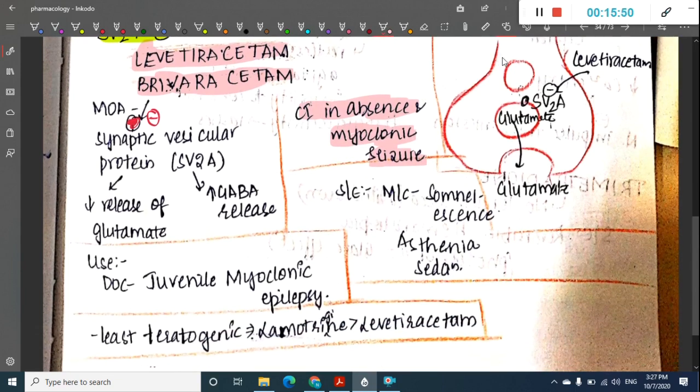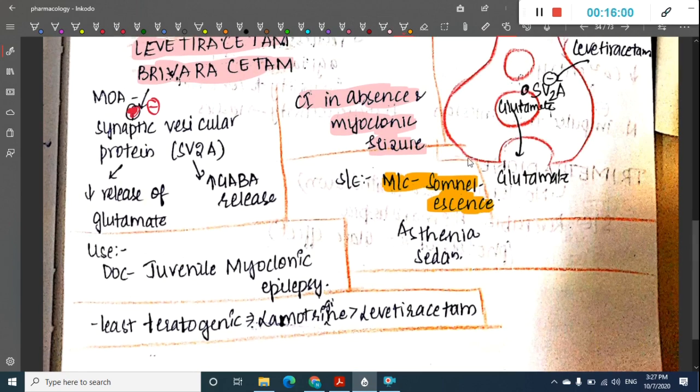What are the side effects? The most common side effect of levetiracetam and brivaracetam is somnolence. It can also cause asthenia and sedation. What are the uses? Levetiracetam or brivaracetam is used as drug of choice in juvenile myoclonic epilepsy. And one more important thing is that it is less teratogenic. The least teratogenic is lamotrigine followed by levetiracetam. So these are the two drugs which are less teratogenic when compared to other anti-epileptic drugs.